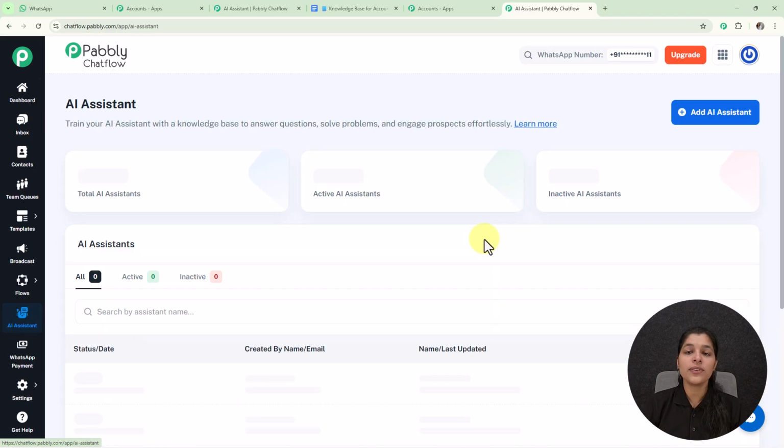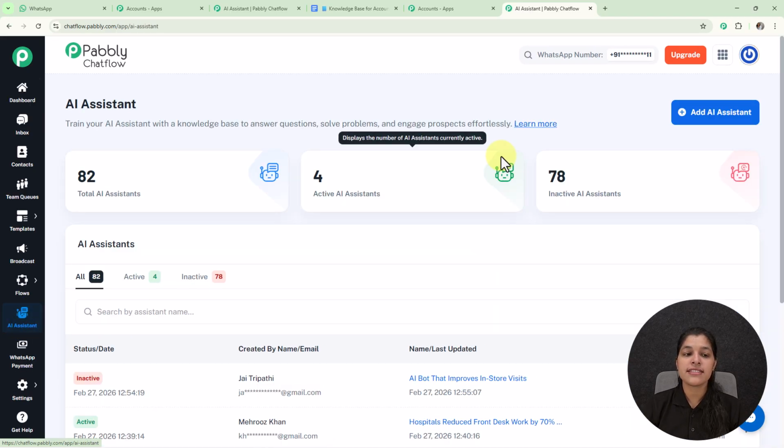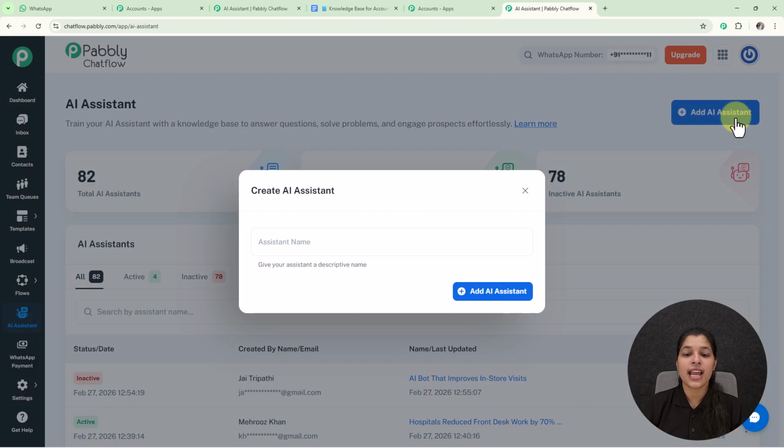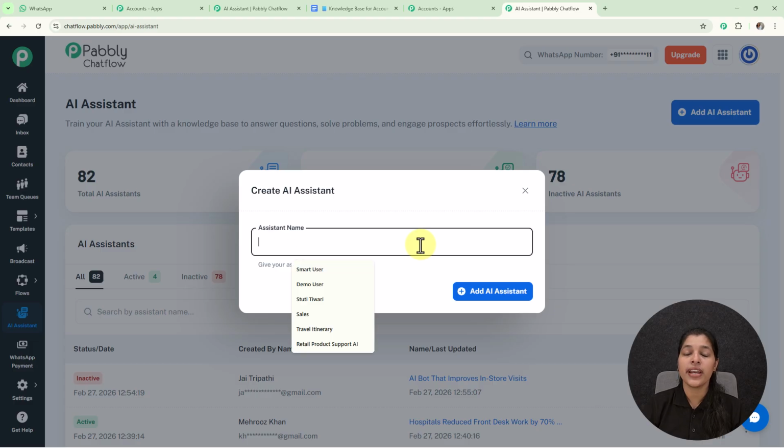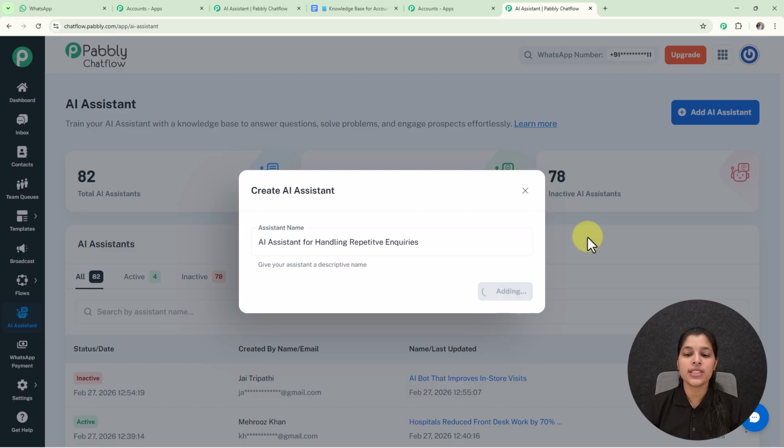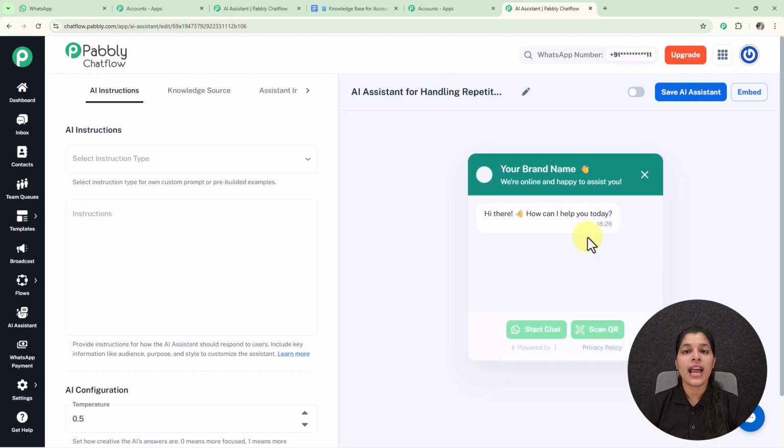As you click on AI assistant, you will land on the AI assistant page, where to create a new AI assistant you just have to click on this add AI assistant button, and here it is asking me to enter the assistant name. So here I'm going to enter the assistant name as AI assistant for handling repetitive enquiries. Now let's click on this add AI assistant button, and here we have landed on our AI assistant page where we are going to create our new AI assistant.